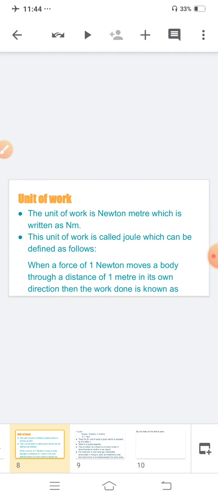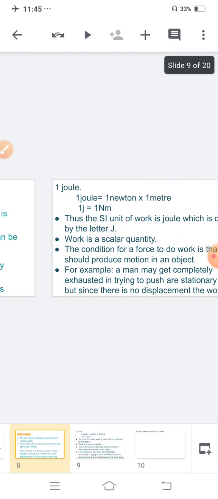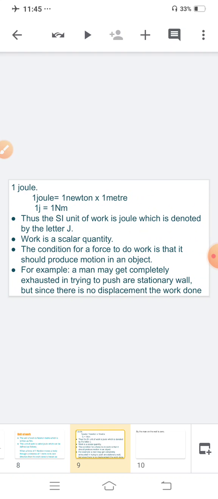Listen carefully. The unit of work is Newton meter, which is written as Nm. The unit of work is called joule, which can be defined as follows. When a force of 1 Newton moves a body through a distance of 1 meter in its own direction, then the work done is known as 1 joule.